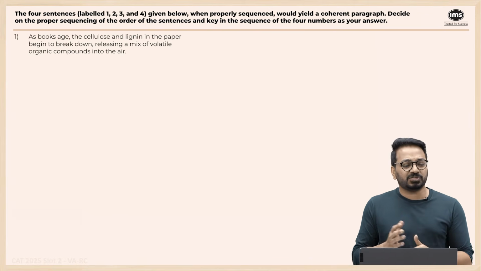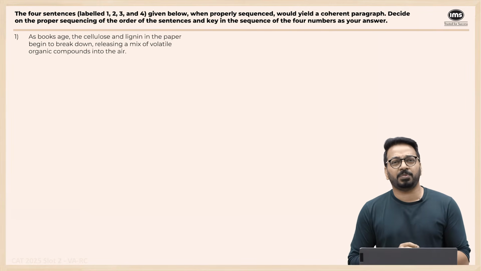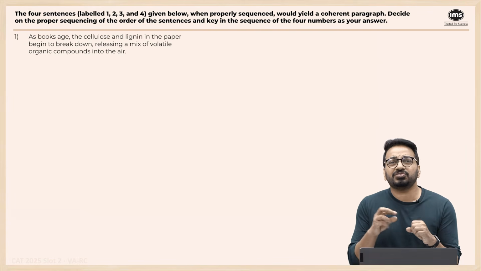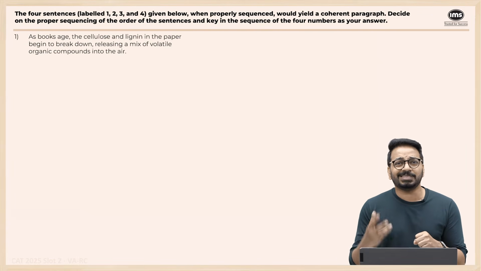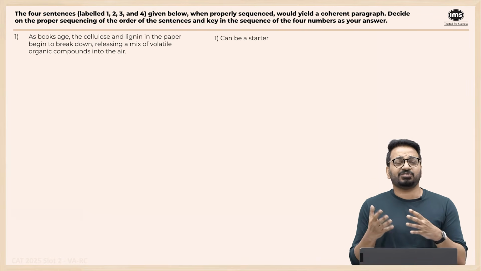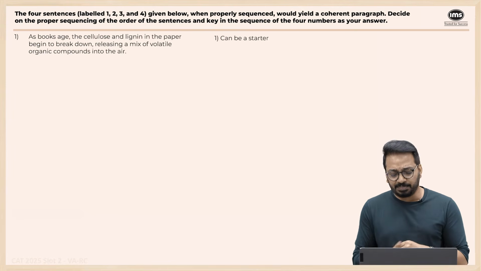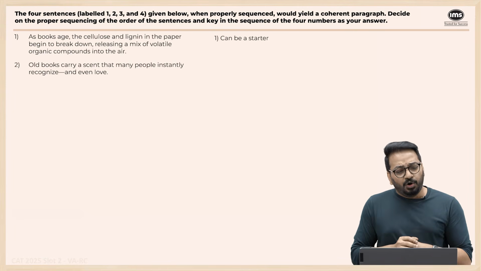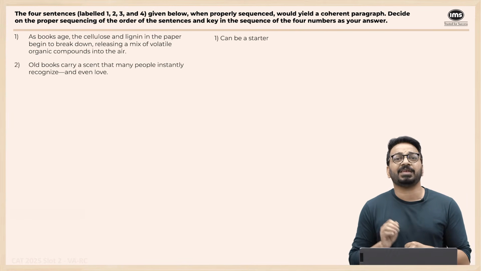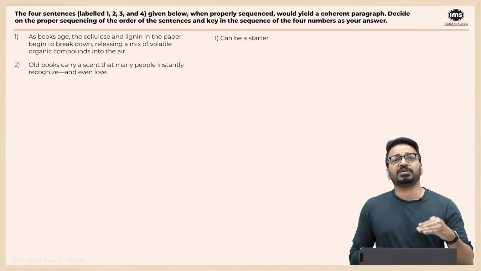So as books age, the cellulose and lignin in the paper begin to break down, releasing a mixture of volatile organic compounds into the air. As books age, this is what happens, right? So is this a starter? Yeah, definitely I can think of this as a starter, because it's not as if before this something should come, right? Old books carry a scent that many people instantly recognize and even love. The first one can be a starter, right? But what is the second one?